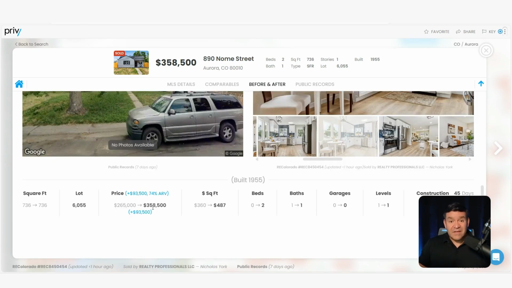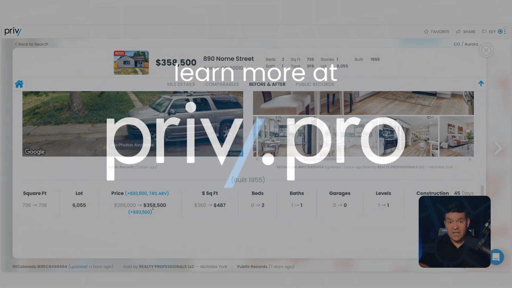Now, again, understanding the numbers in a certain area is going to help you be more competitive when you're submitting offers. If you are using a universal formula, you may be submitting unrealistic offers that aren't going to be accepted, and that is just going to be bad for business. You do want to be competitive, so you can learn the market, you can learn what other investors are doing by studying Privy's investor activity.